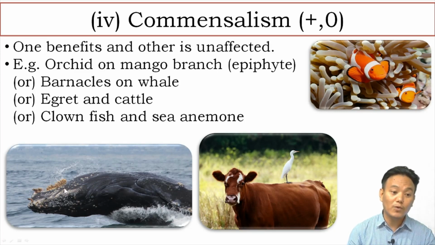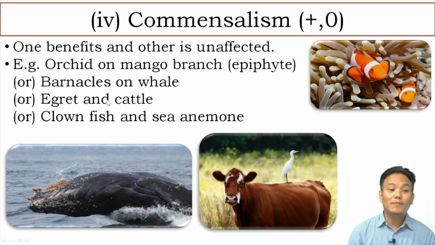By growing on the surface of the whale, they can move around from place to place. Now if barnacles grow on smaller animals like on the shell of turtles, they can harm the movement of the turtle, so that is not commensalism. But since whales are huge, a few barnacles growing on the surface of the whale do not affect the whale. So it is a form of commensalism.